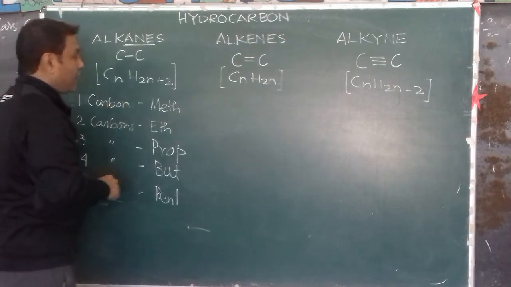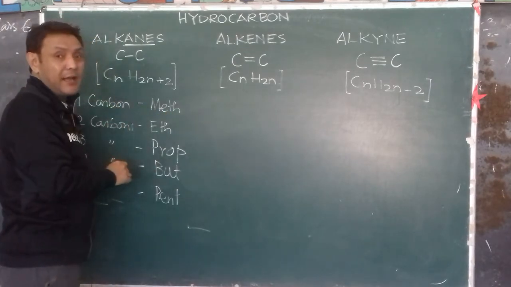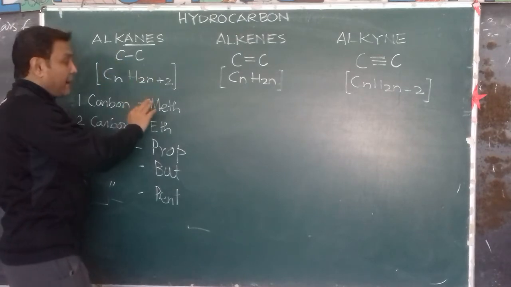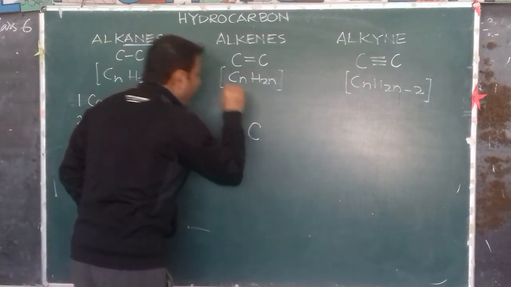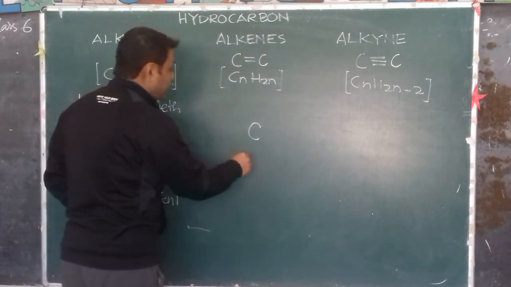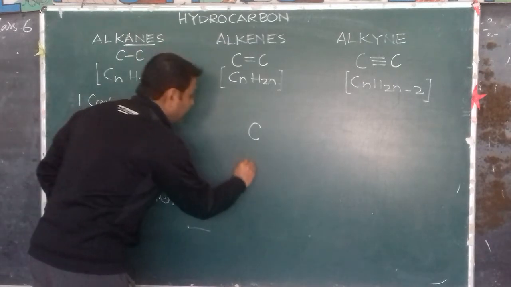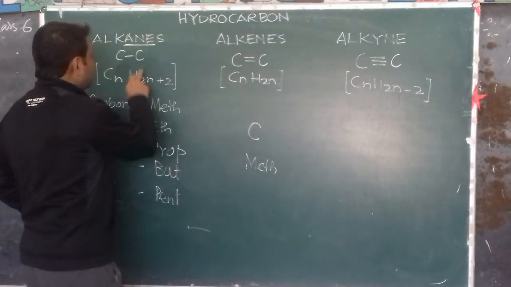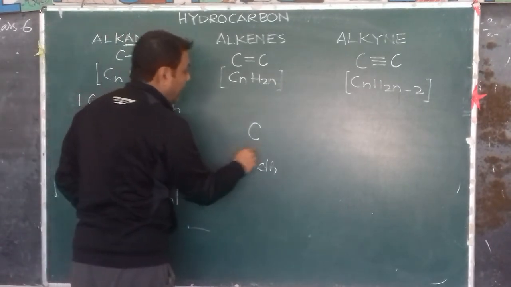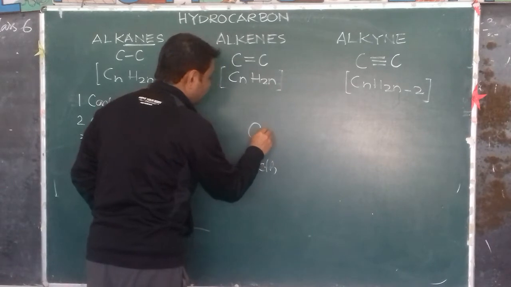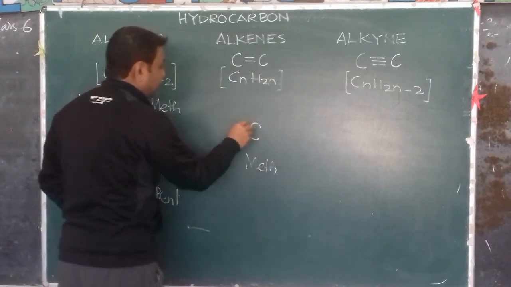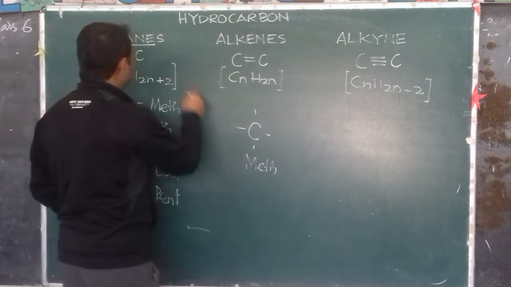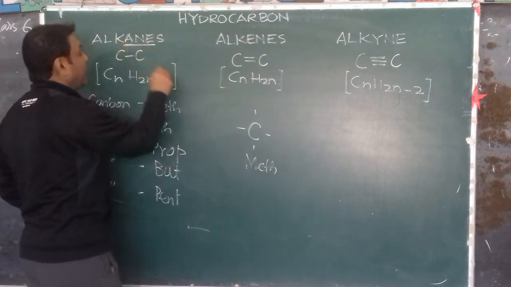So if a hydrocarbon has 1 carbon, it is known as meth. And if it has a single bond, like for example over here it has a single bond, so it is known as meth-ane, A-N-E, ane.